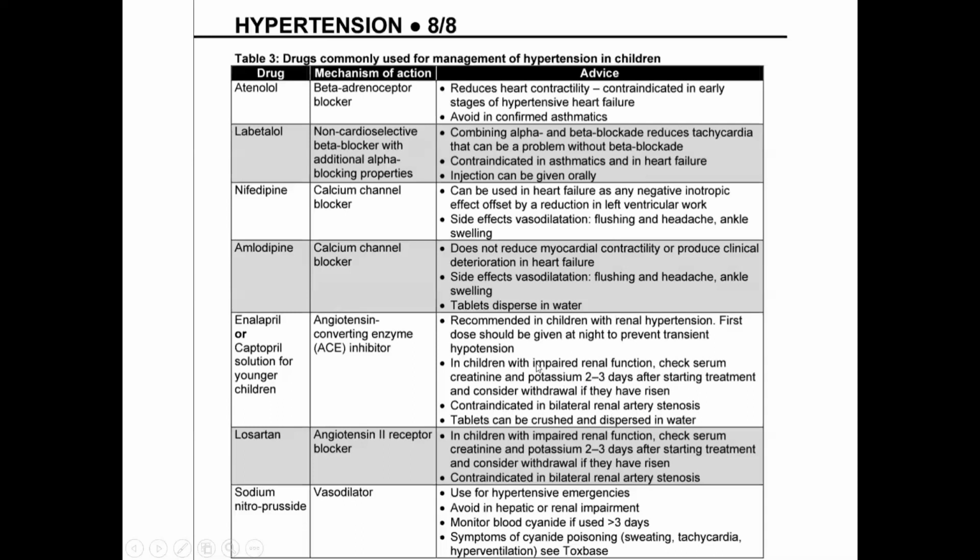So here each line is important for the exam. So ACE inhibitor you can give in a renal case, and it is also contraindicated in a renal case. What? This is bilateral renal artery stenosis. Then the angiotensin 2 receptor blocker in children with impaired renal function, same: at first you check serum creatinine and potassium 2 to 3 days after starting.